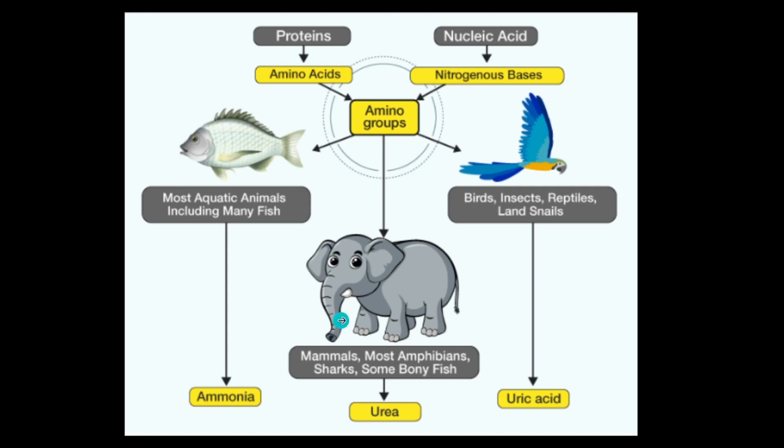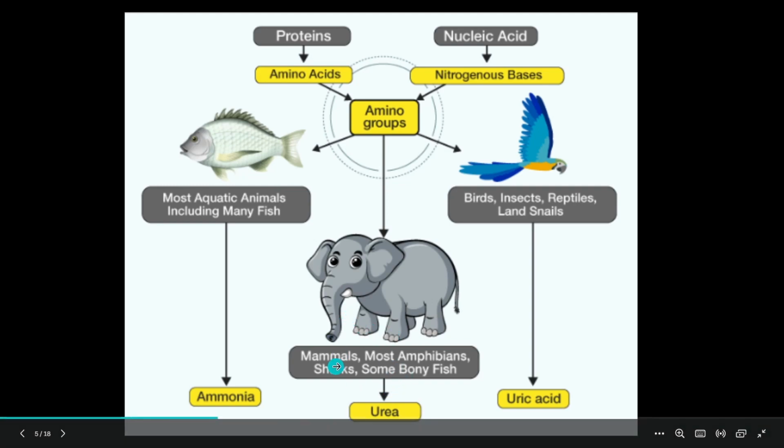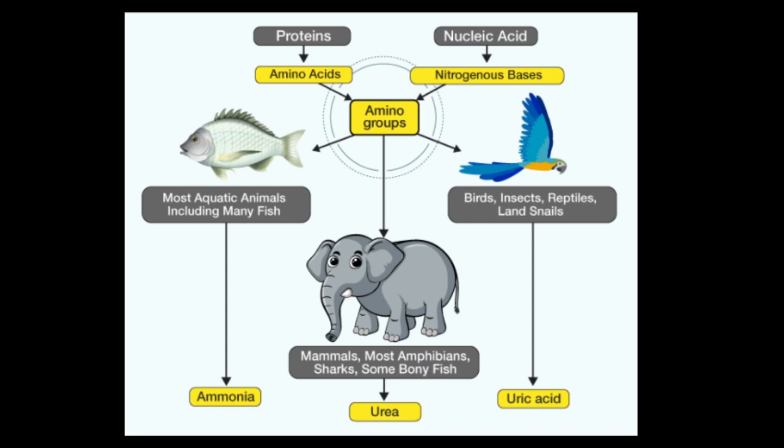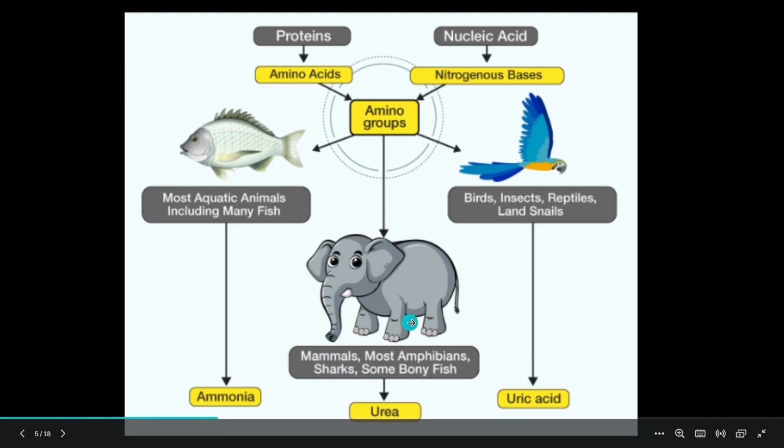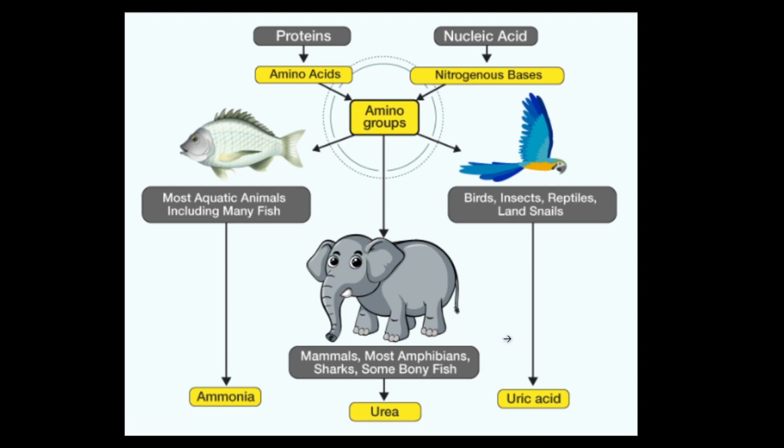Now, we discussed earlier that a sufficient amount of water is required for dissolving ammonia. As ammonia is highly toxic, it must be converted into a less toxic form. That conversion, which happens inside the body of mammals, is from ammonia to urea. Urea can be stored for some time and can be excreted at a lower rate through our urine. So this proves beneficial for terrestrial organisms such as mammals and some amphibians as well.